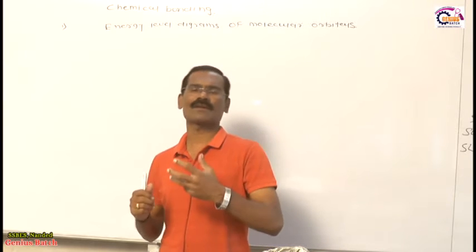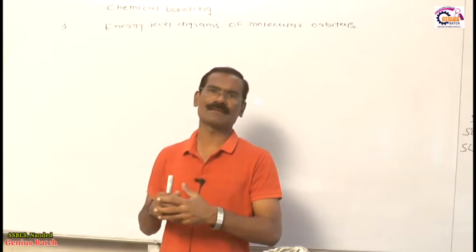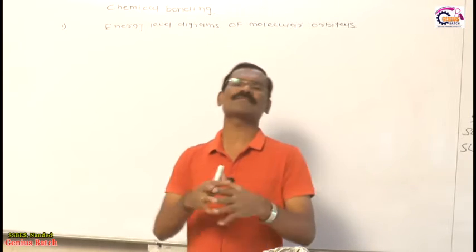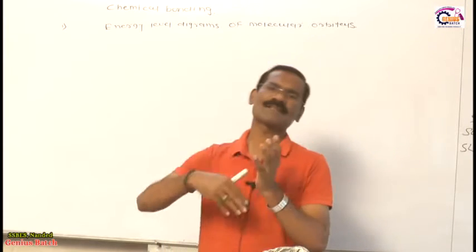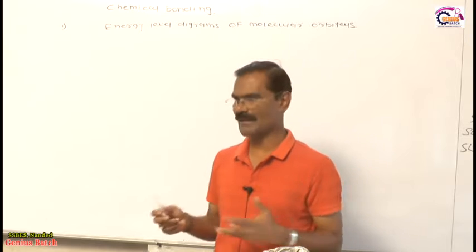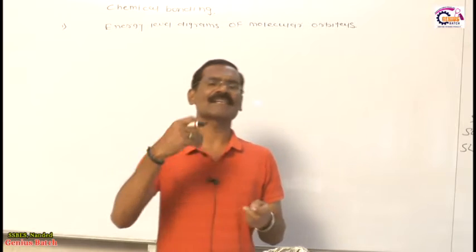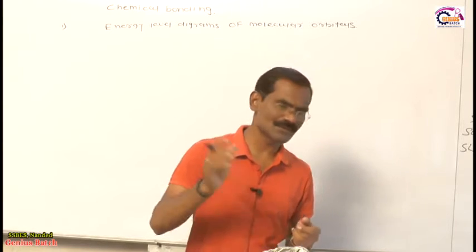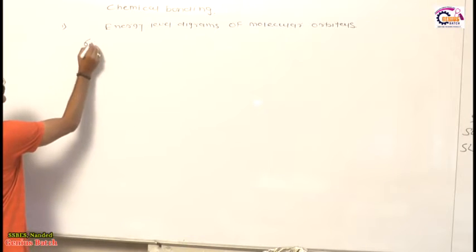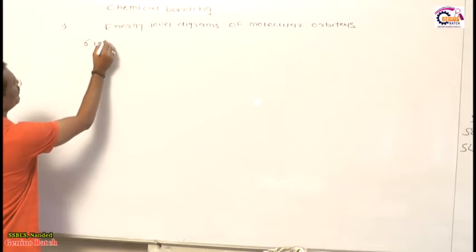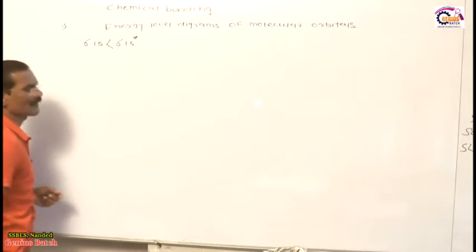You know, for the atomic orbital, the Aufbau principle calculates the principal quantum number plus the azimuthal quantum number. If the value of principal plus azimuthal is less, it means the energy of that orbital is low. That is an important principle present in your atomic structure. But today I am going to discuss with you the energy level diagram of molecular orbitals. Listen very carefully. The first orbital, which is lowest in energy, is called sigma 1s, and after that sigma 1s comes sigma 1s star.